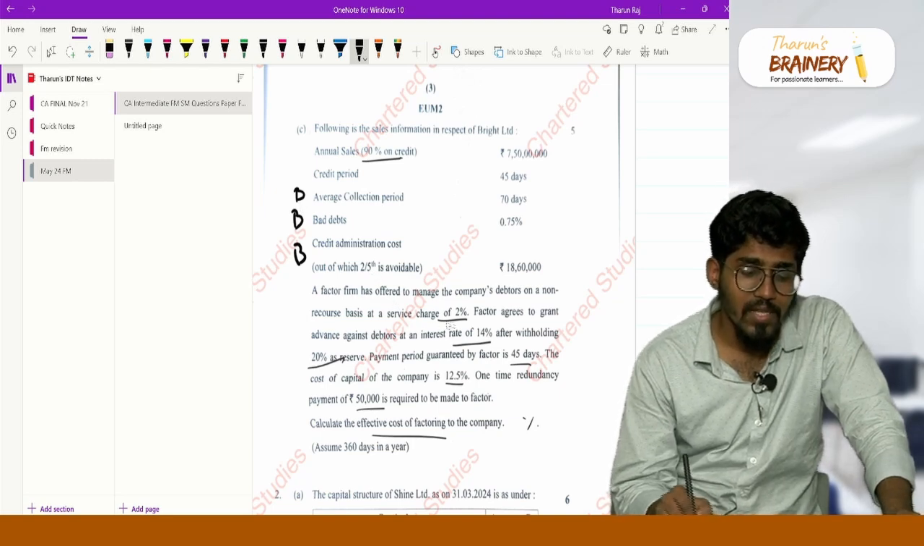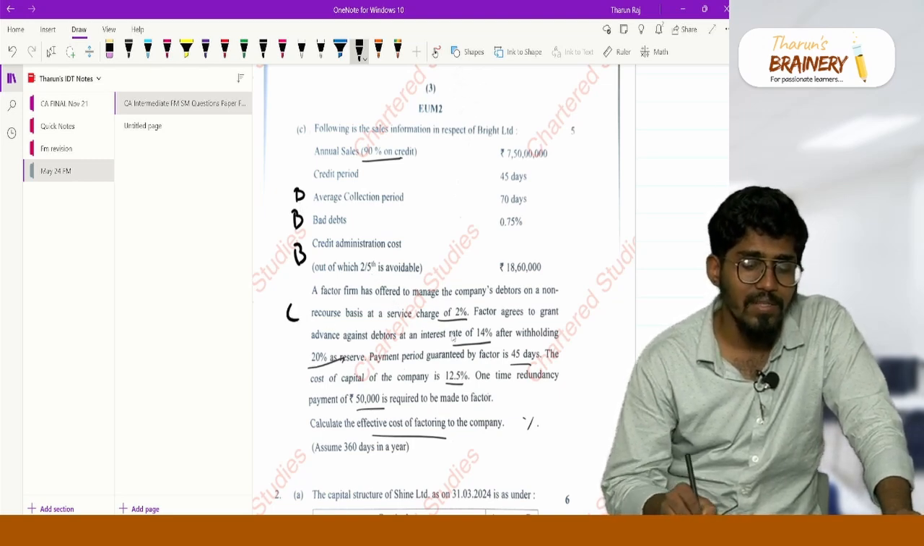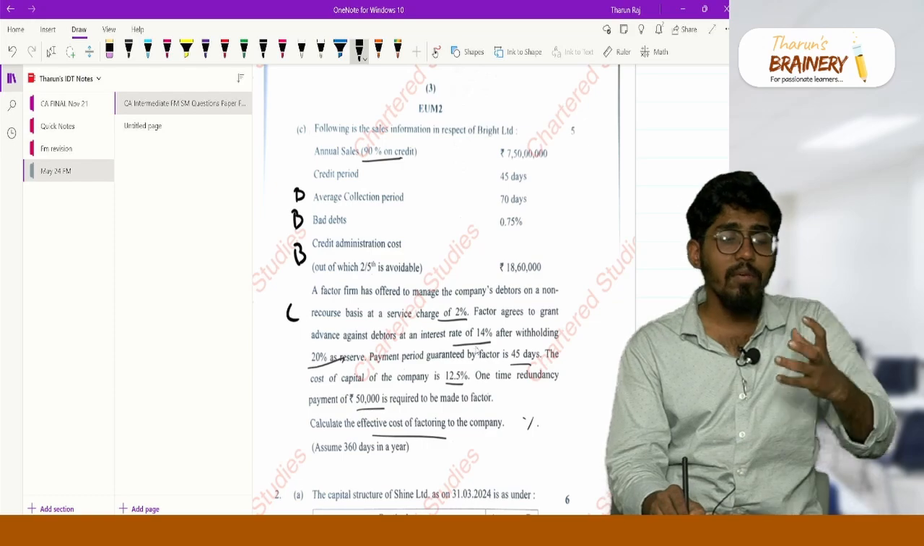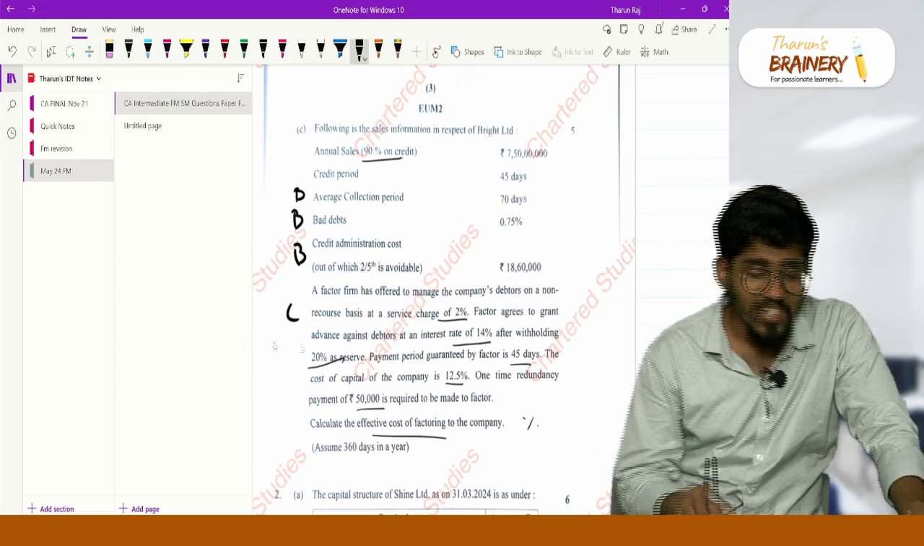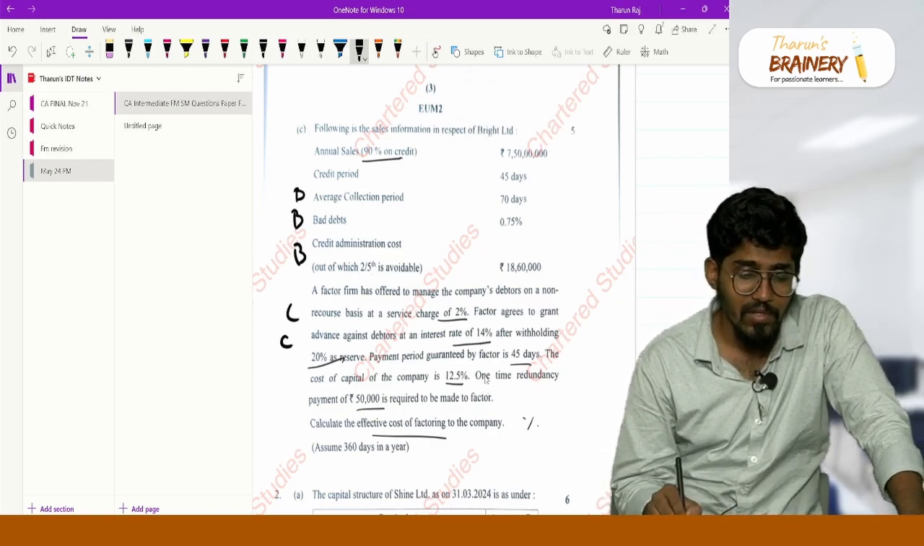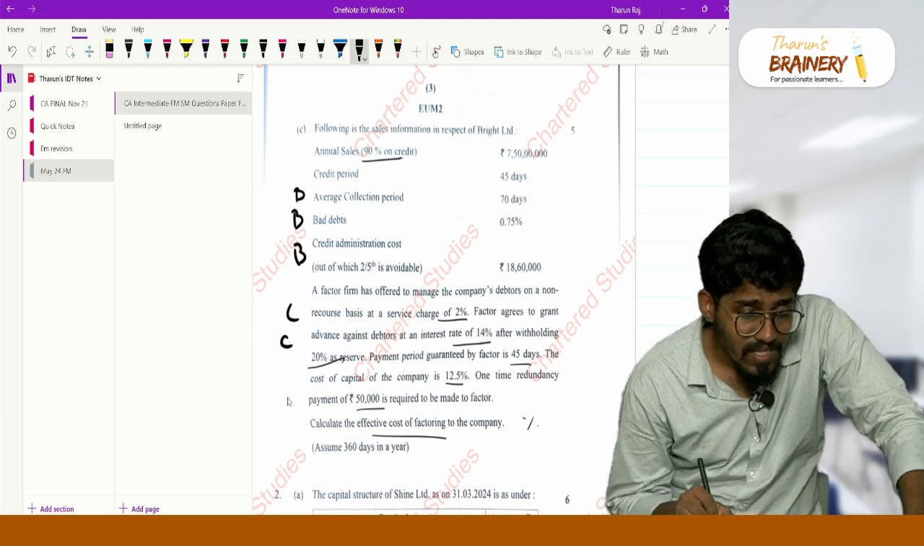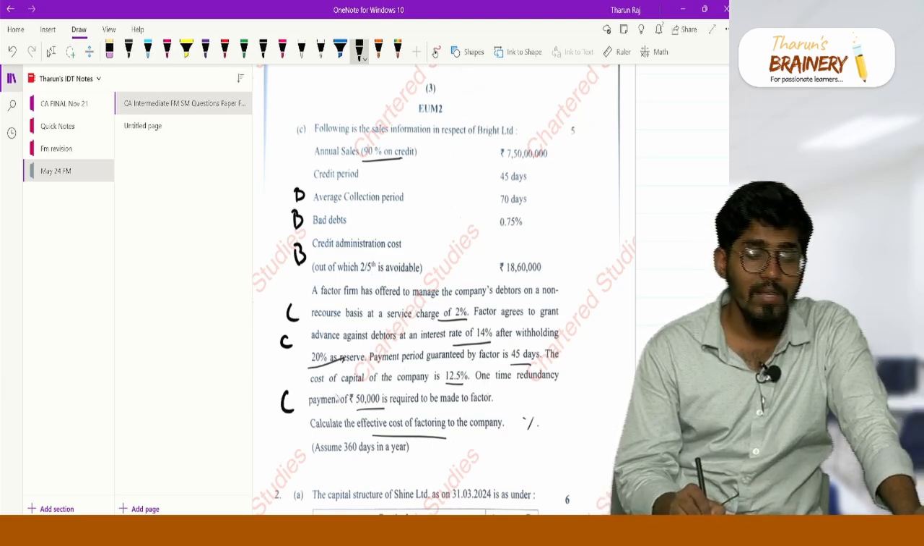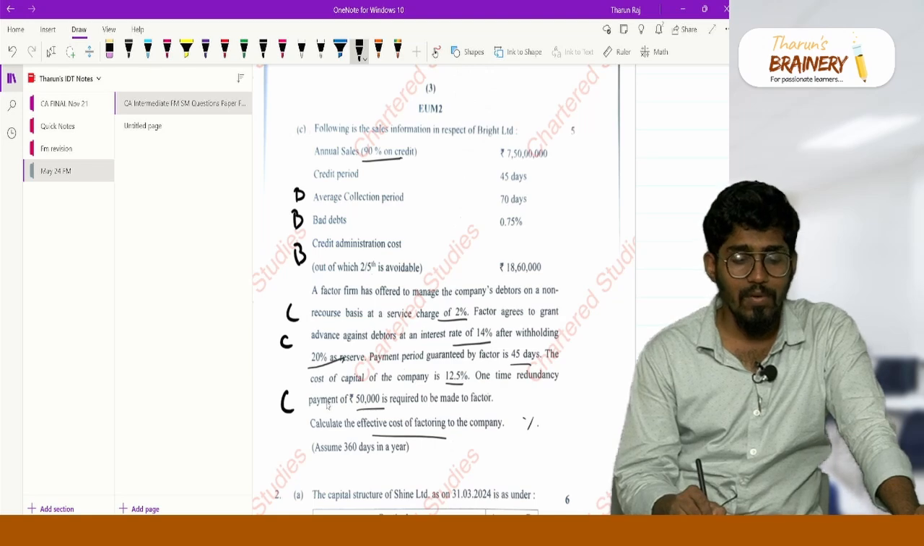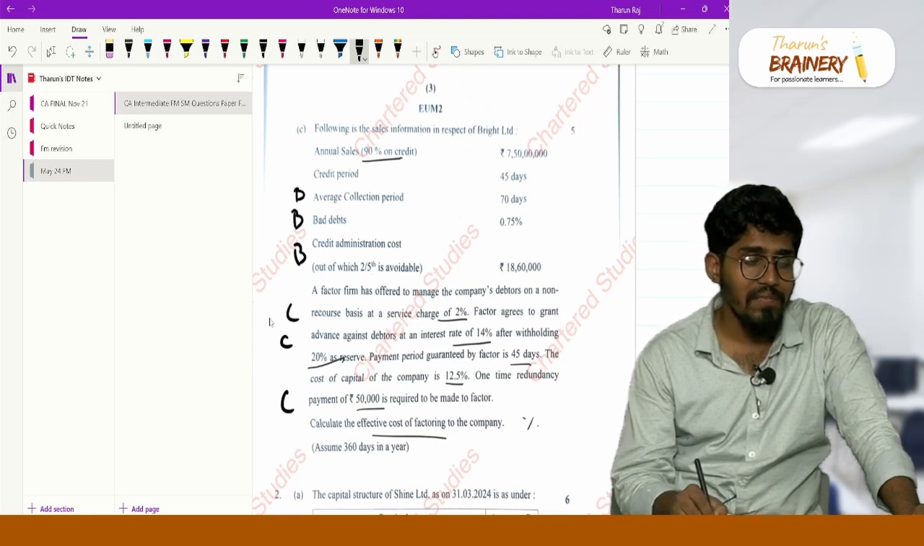What is my cost? Service charge of 2% I have to pay, correct? This is my cost. And he is giving me some advance, for which I have to pay 14% interest. This is again my cost. This one-time redundancy payment of 50,000 I have to pay, correct? This is my cost. So I have 3 benefits and I have 3 costs here.